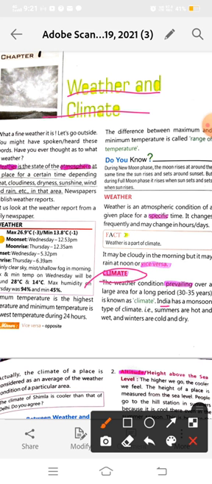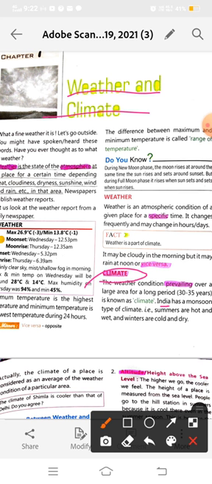So what is weather? Weather is an atmospheric condition of a given place for a specific time. It means it is a temporary condition of a particular place. Specific time means particular time. It is not permanent. It can change after a few hours, after a day, after a week or month.